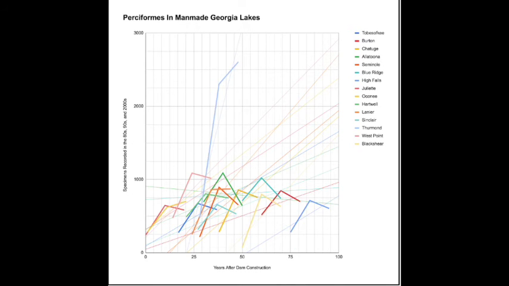In this graph, you can see the results we gathered for Perciformes on the 15 lakes we studied. We can see an overall positive trend, although there is a divot in the last decades showing a population decrease. However, it was not strong enough to impact the overall population increase trend line. Perciformes were the order that had the most data, probably because of the abundance of species in this order.